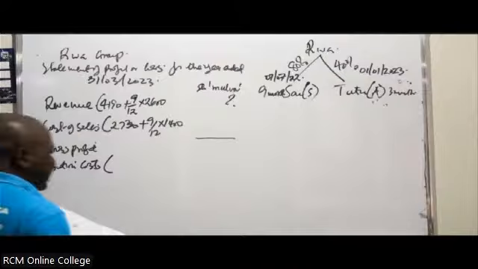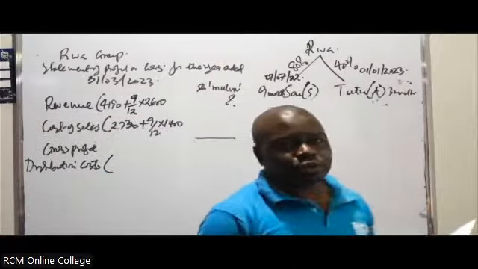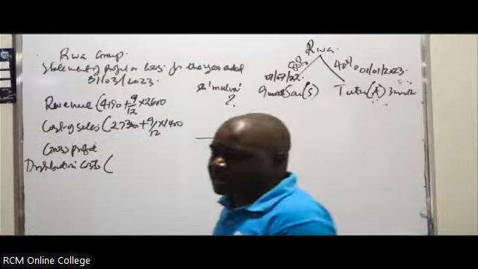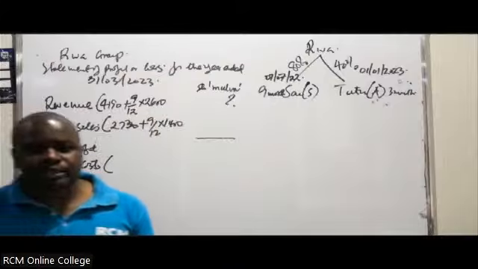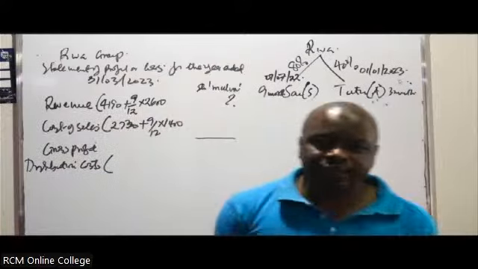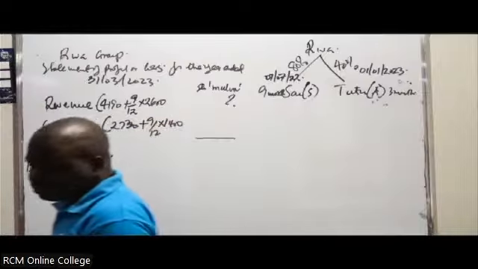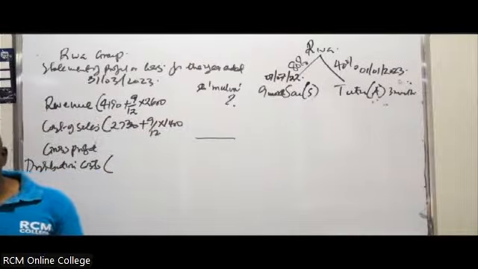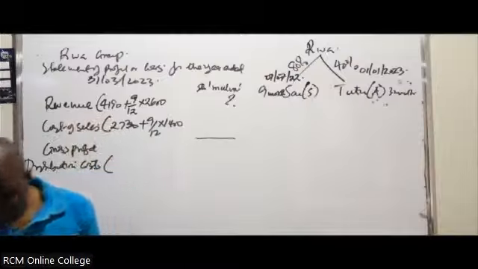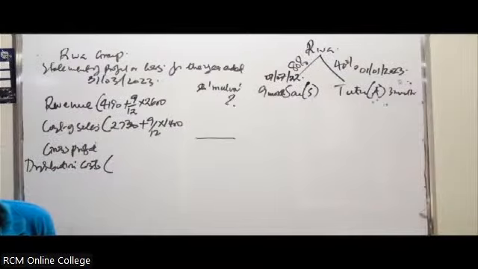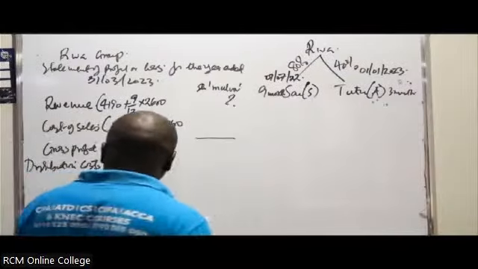Let me ask, have you heard anything about distribution costs in the additional information you've just gone through? Is there anything about distribution cost? There's none. What does that tell you?